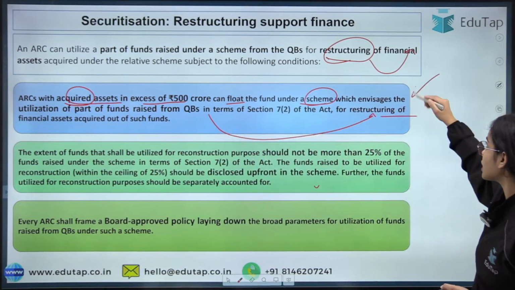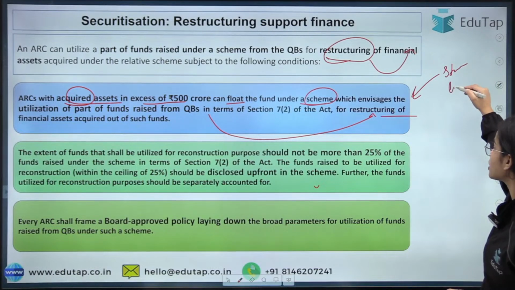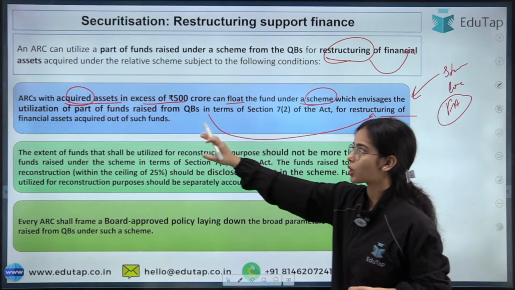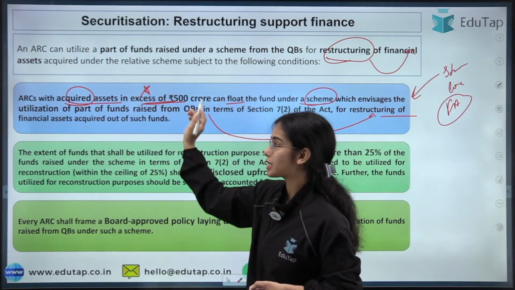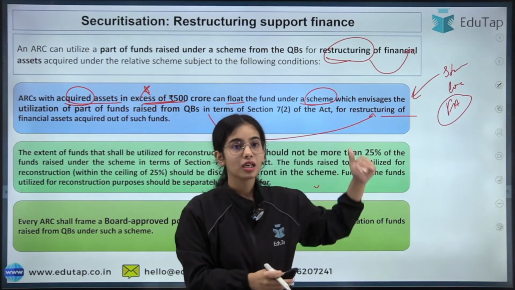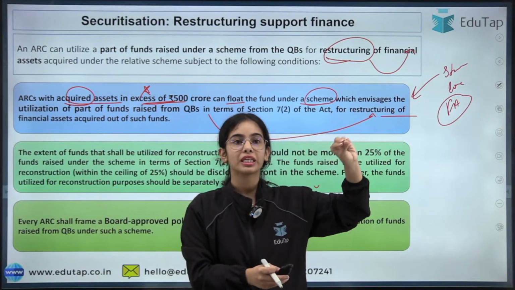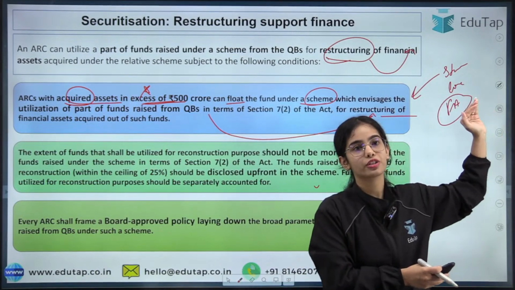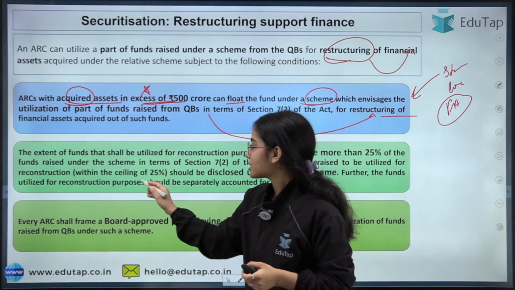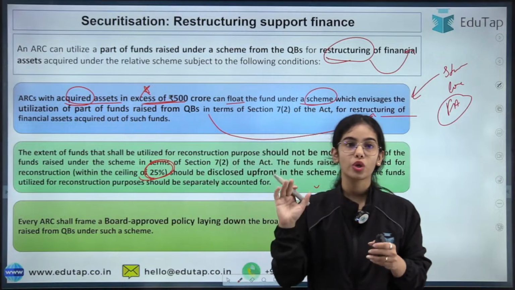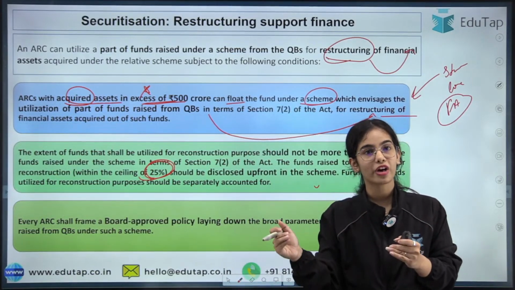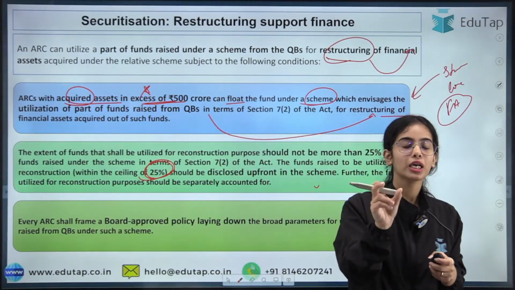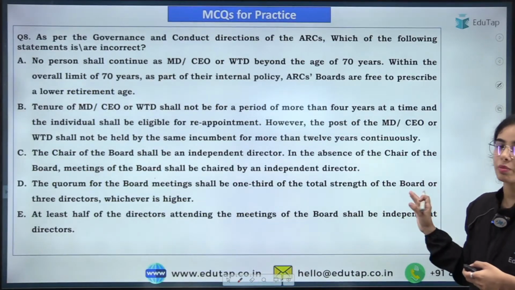So if they have bought a stressed loan, a stressed financial asset, and the value of the acquired asset is in excess of 500 crores, then a part of the money raised from the qualified buyers can be used for the restructuring of this financial asset, up to a ceiling of 25%. So if you have raised 100 rupees from the qualified buyers, you can only use 25 rupees for the restructuring of the financial asset. Okay, so this is the basic idea.